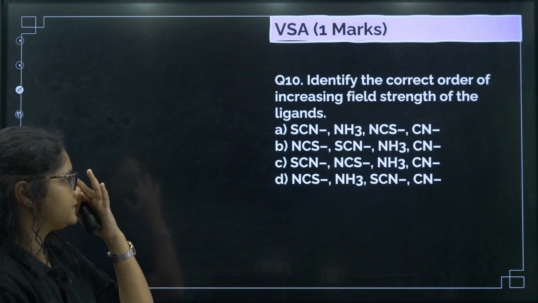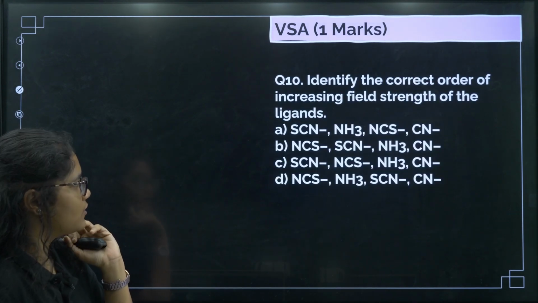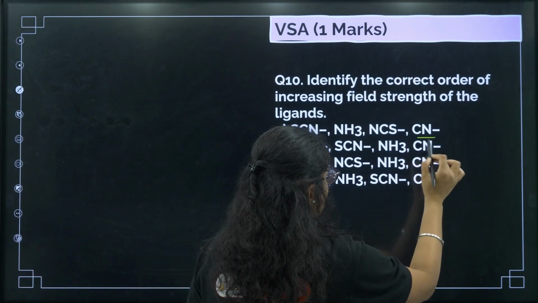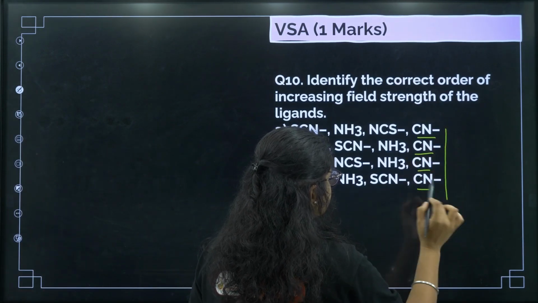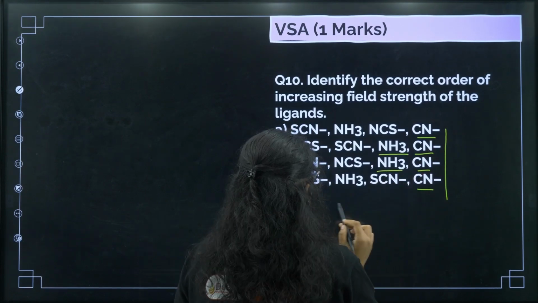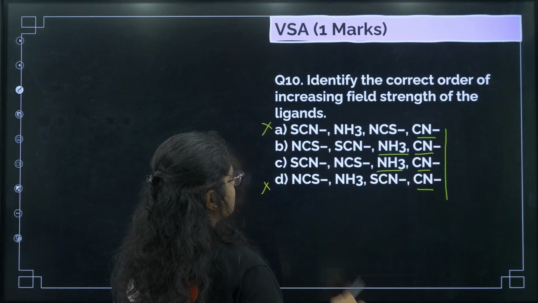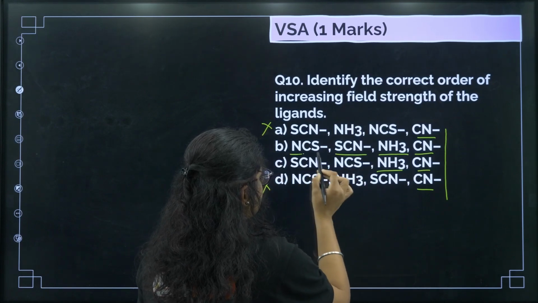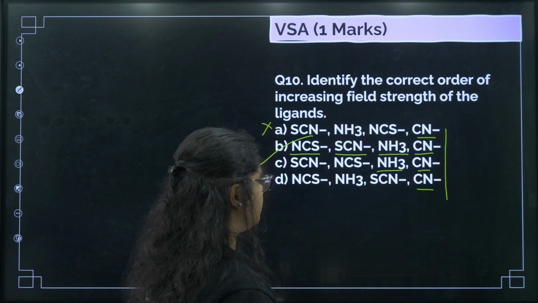Okay. Next, identify the correct order of increasing field strength of ligands. Okay, so CN minus is the strongest ligand. Yes, so that is there in all the options. Next is NH3, right? So that is there. So this option we can eliminate, this option we can eliminate, and then after that we have SCN minus and then we have NCS minus, option number B.